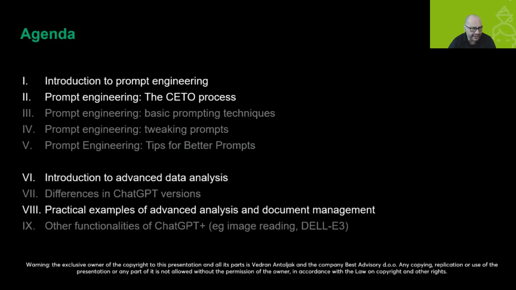And what we will cover today is in two parts. One will be from 1 to 5, and the second will be from 6 to 9. In the first part, I will give you a short introduction to prompt engineering and will guide you through the so-called CETO or SETO process. It is a process that will help you in structuring your prompts to ChatGPT. We will not go to this gray part of the agenda. This we will go to in the course itself.